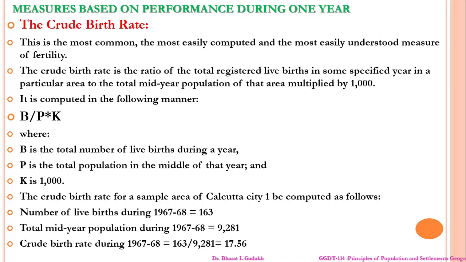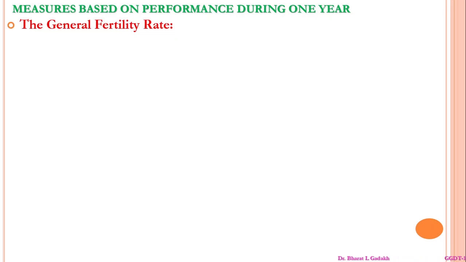This is the crude birth rate. The crude birth rate is very easily calculated; it is the most common and easily computed measure of fertility. Now the second measure is the general fertility rate.